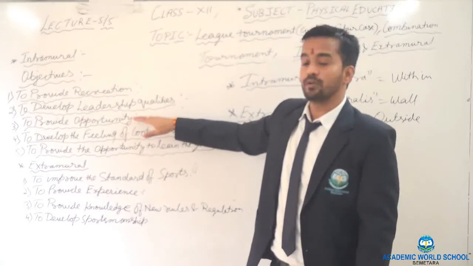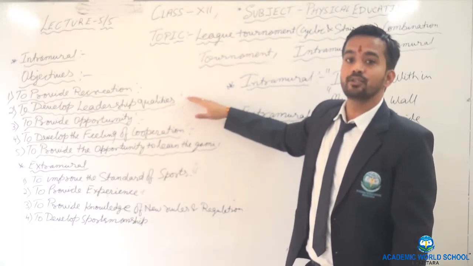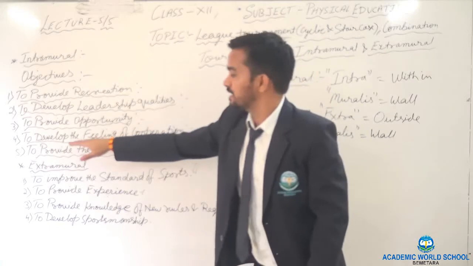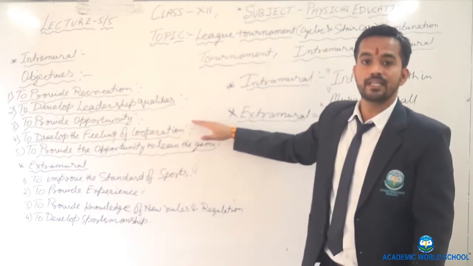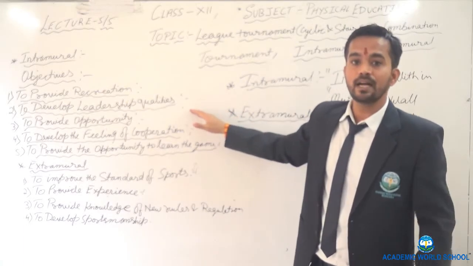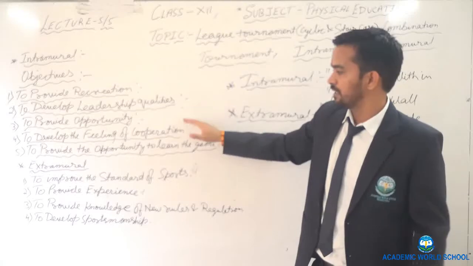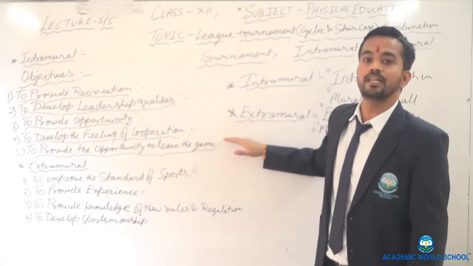Third, to provide opportunity to each and every person so that they can show their talent. Next, to develop the feeling of cooperation and brotherhood. By that we will come near to our colleagues or team members. Next is to provide opportunity to learn new skills or new tools.